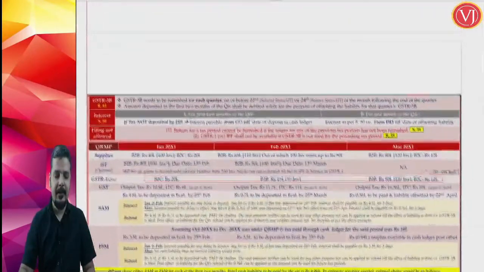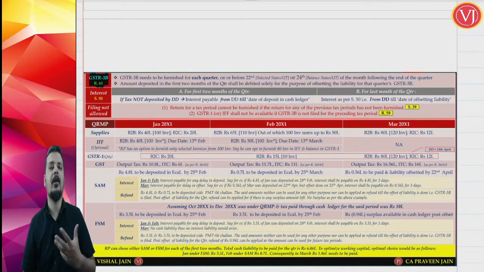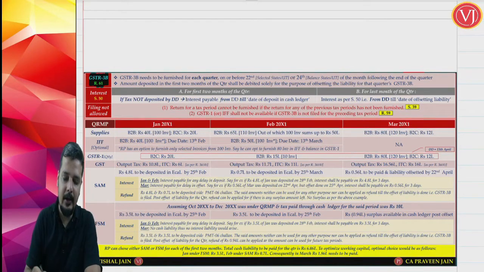And finally, you will have GSTR 3B. Again, that is in terms of Rule 61. GSTR 3B will be filed only quarterly. GSTR 1 as well as 3B will be filed only and only on a quarterly basis. Again, for a few states it is 22nd after the end of the quarter, and for a few states it is 24th after the end of the quarter.